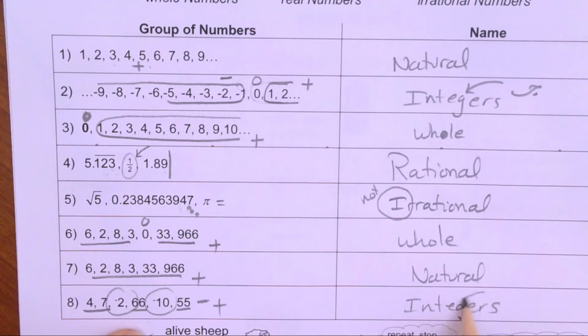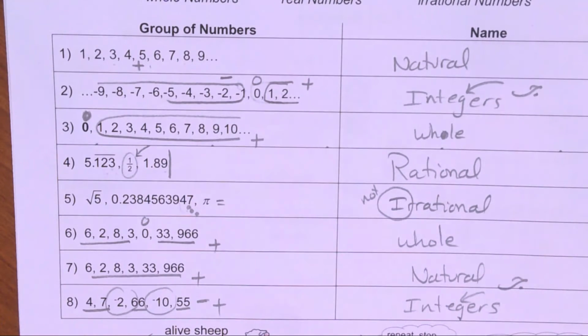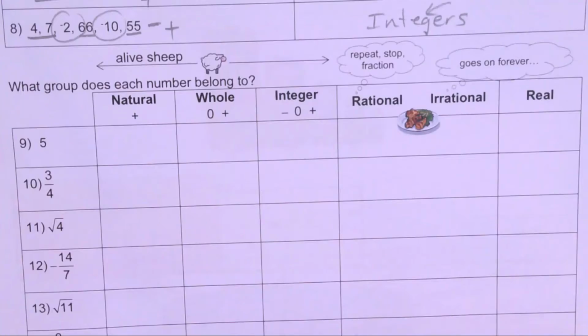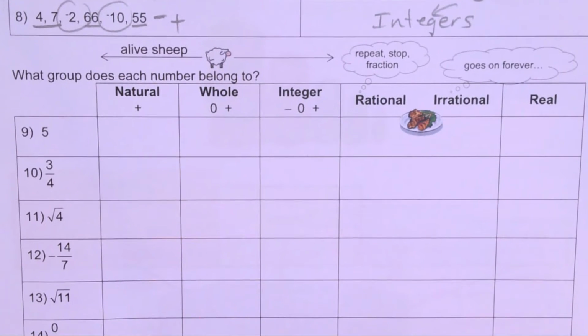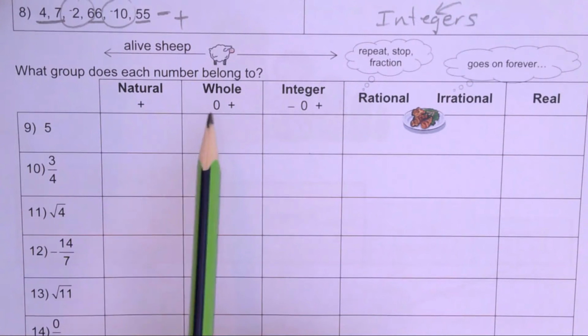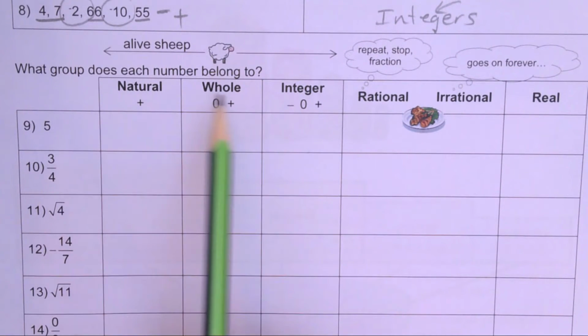Remember, that's a j, integers. Okay, so now, I know it's kind of silly, but you have to remember that natural numbers, whole numbers, and